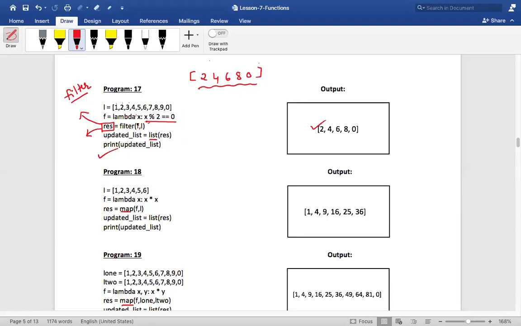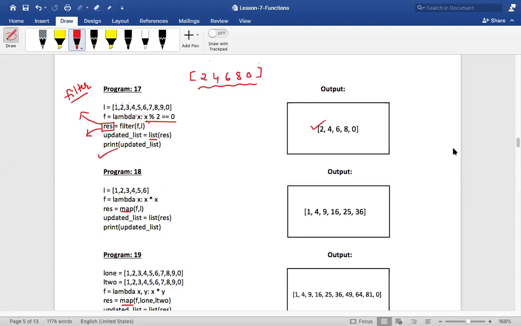Did you understand the beauty of lambda function? You can pass these objects from one function to another function. You can pass these functions in the form of lambda, so that the function definition will get created on the fly during runtime. Is that okay? See here, you're passing this lambda function as a parameter to this filter function, isn't it? That is the beauty of lambda function over here. I know initially it will take some time for you to digest this, but once you start using lambda functions, you'll be understanding. I have so many programs over here using lambda. So shall we go to the next one?